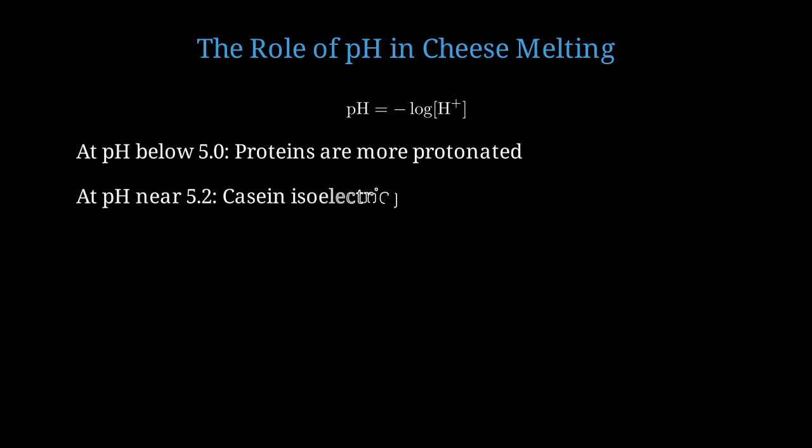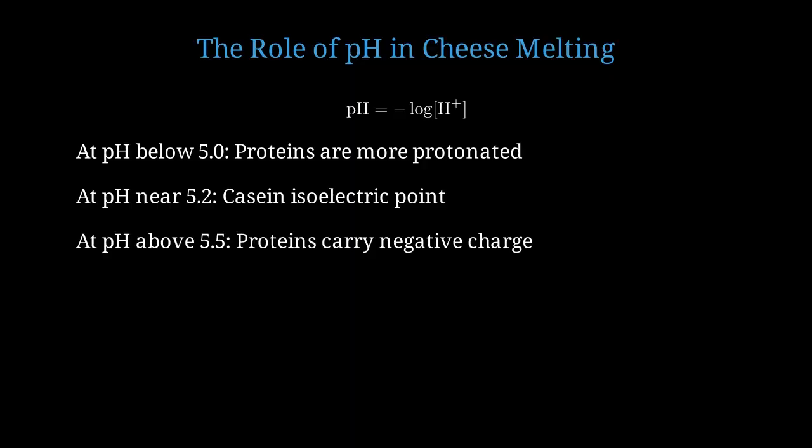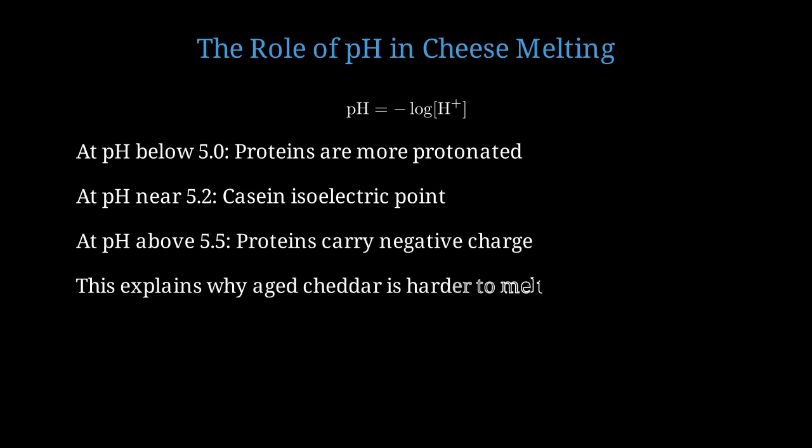At pH around 5.2, we're near the isoelectric point of casein. Here, proteins have minimal net charge and aggregate most easily. At pH above 5.5, proteins carry negative charge. Electrostatic repulsion prevents excessive aggregation during heating. This explains why aged cheddar, which has a lower pH due to continued fermentation, is harder to melt smoothly.